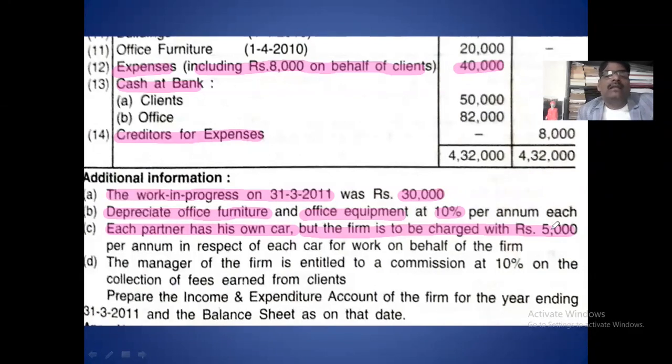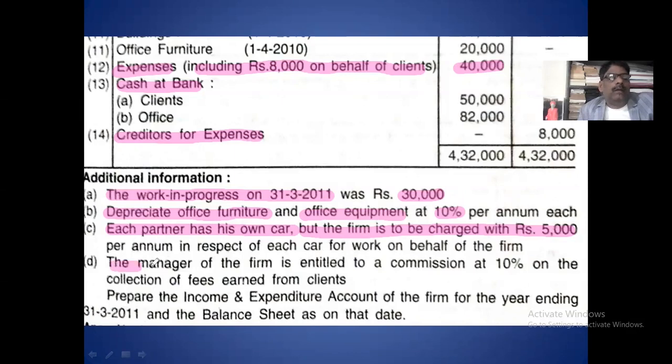Therefore, you add this amount in the capital. Remember once again, car expense is an expense that comes in the income and expenditure account first, debit side. And the same is the income of the partner, so you add it in the partner's capital account.